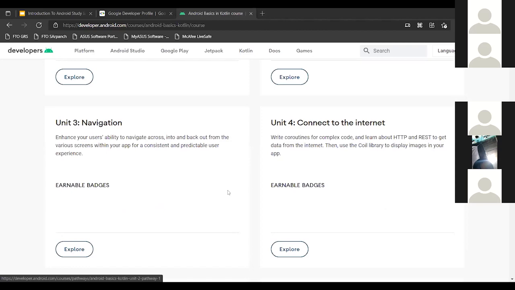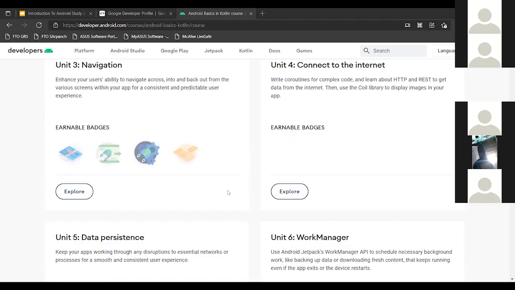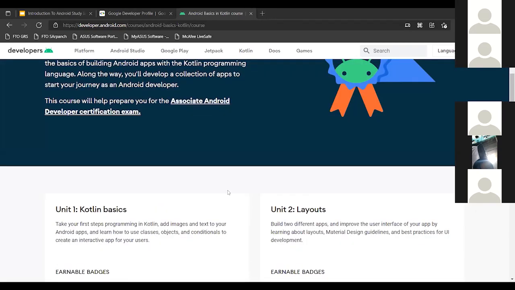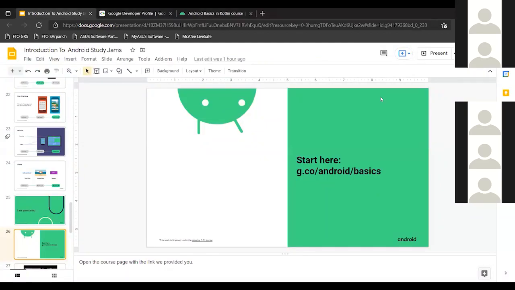And we'll also look into navigation, how to connect to the internet. We'll use coroutines and things like that. And that is all that we will discuss in the future sessions. So, get user inputs in apps. Yeah, sure. So that is all that we will discuss in the future sessions.